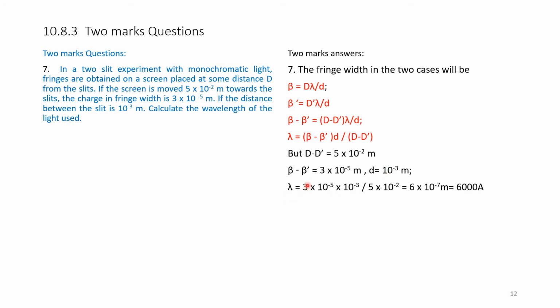Substituting the values of D minus D dash, beta minus b dash and small d, we get lambda is equal to 3 into 10 to the power of minus 5 into 10 to the power of minus 3 divided by 5 into 10 to the power of minus 2. That is equal to 6 into 10 to the power of minus 7 meters. That is equal to 6000 angstrom.